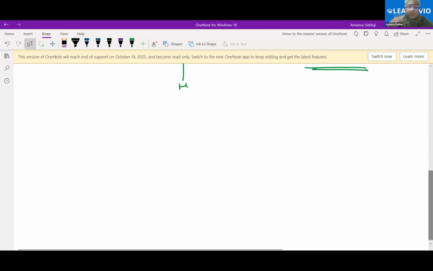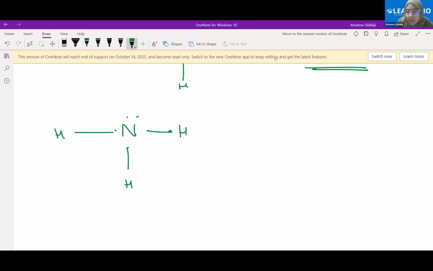So this is one property. This is the covalent bonding. So let's quickly see the covalent bonding in nitrogen. Nitrogen has 5 electrons: 1, 2, 3, 4, 5. It needs 3 more electrons. So what will it do? It can bond with 3 hydrogen atoms. 1 bond, 2 bonds, 3 bonds, right? By forming 3 bonds, it will have 8 as the complete valency. Understood? And this is by the sharing of electrons.